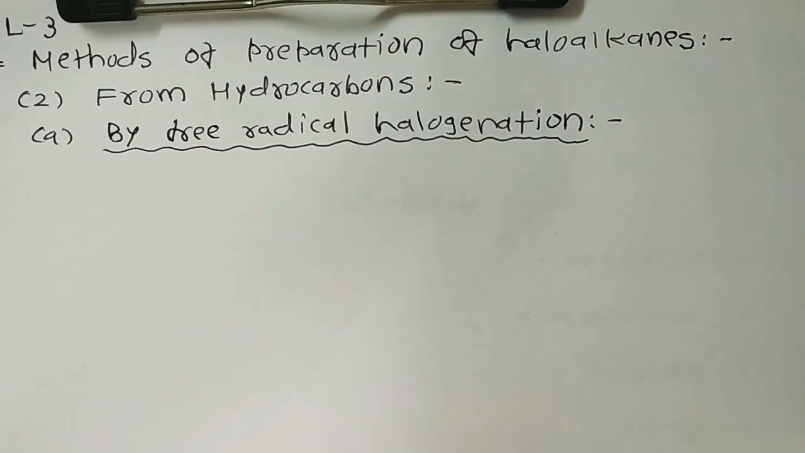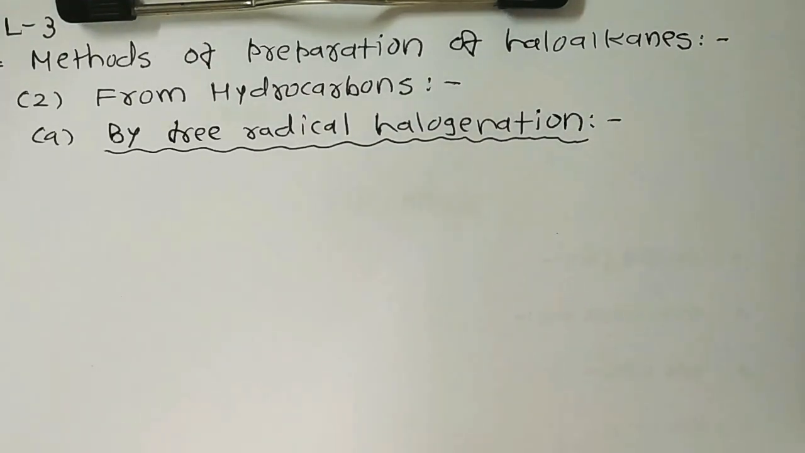Hello students. In the last lecture we studied the methods of preparation of haloalkanes and haloarenes from alcohols. As we know, from alcohol we mainly prepare haloalkanes, not haloarenes, because in the case of phenol, the resonating structure or canonical structure of phenol has C double bond O characteristics, so it's hard to break this type of bond.